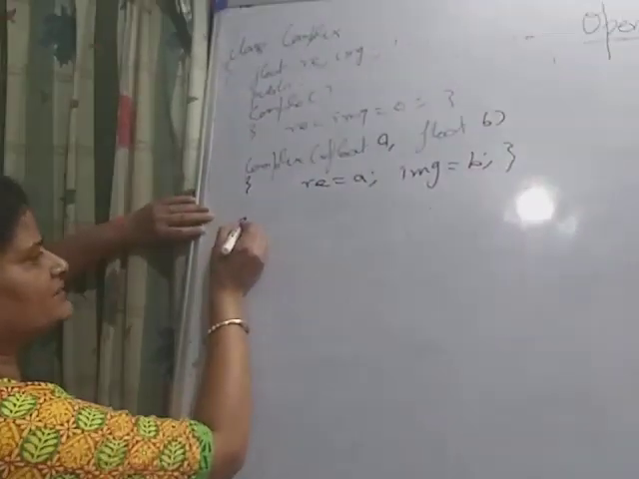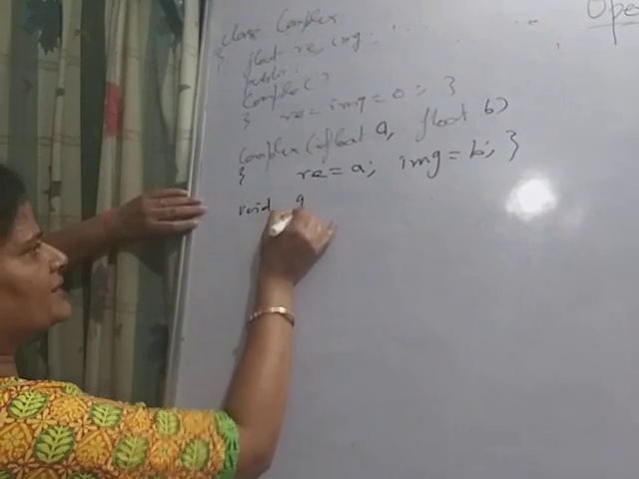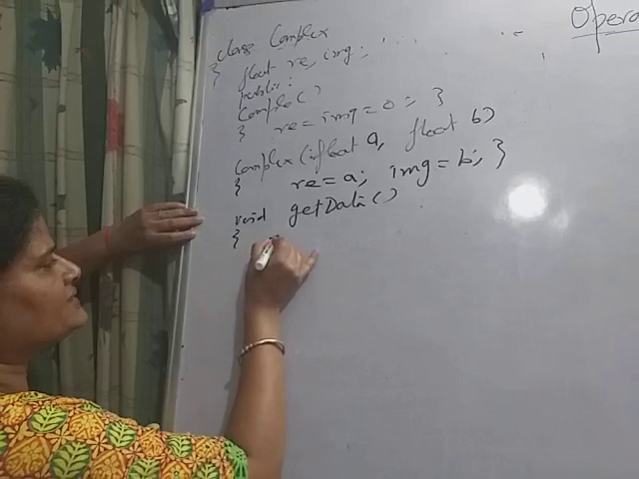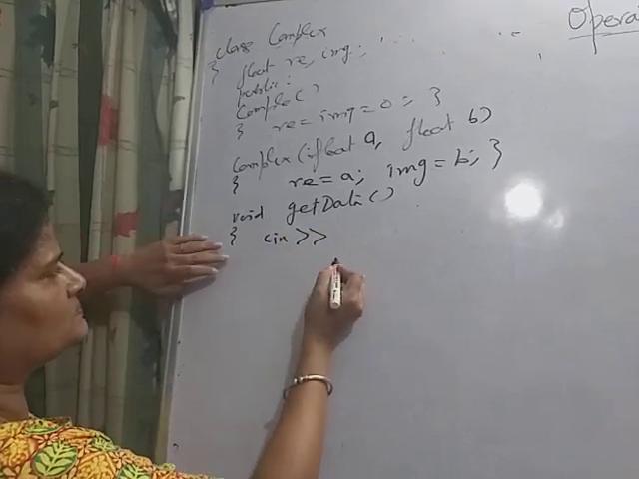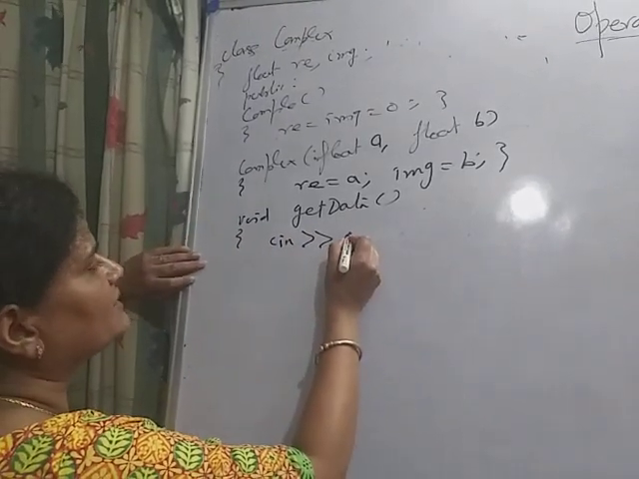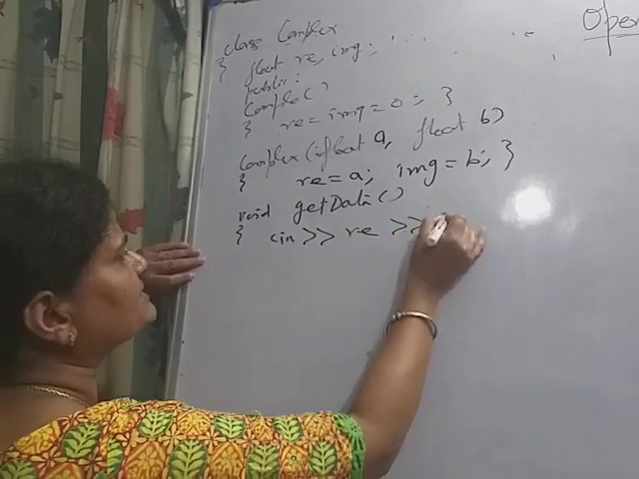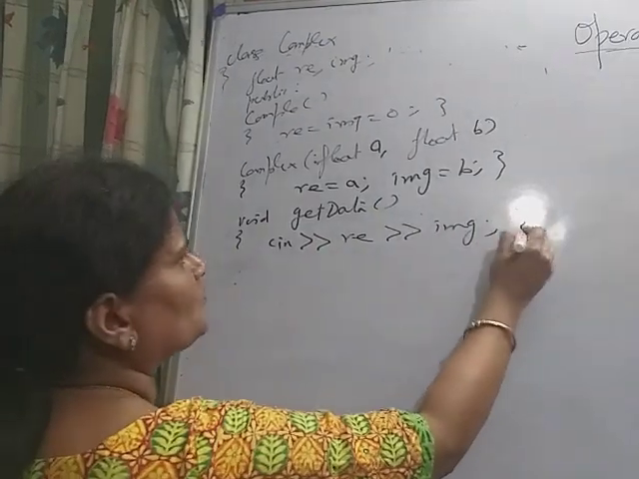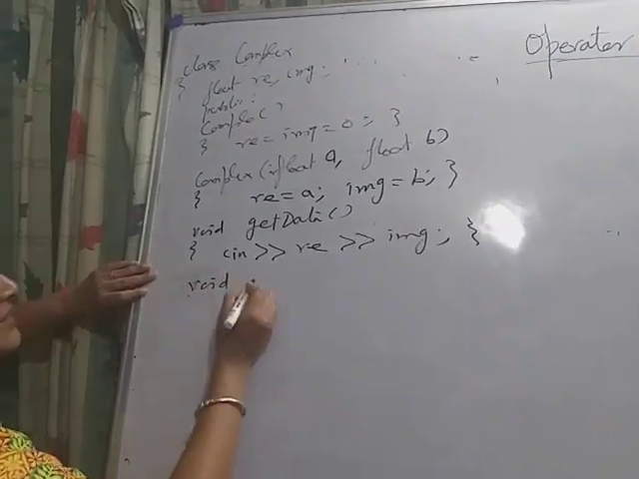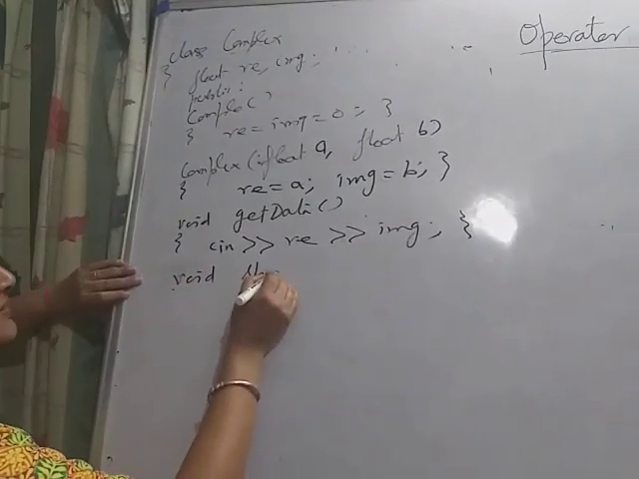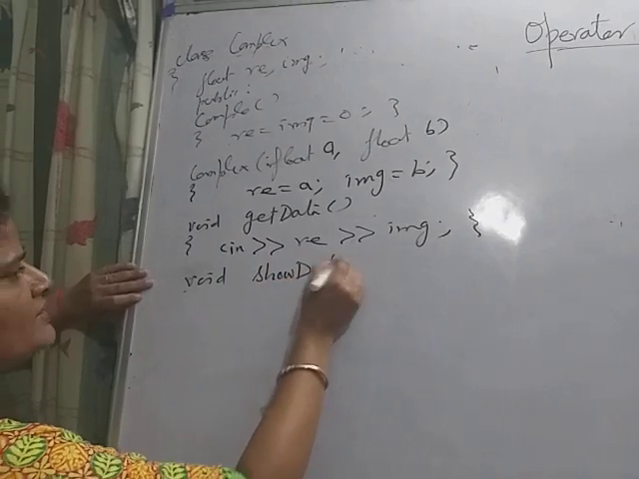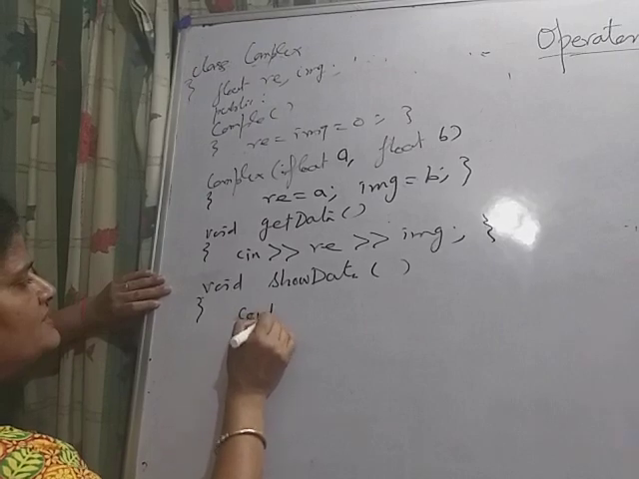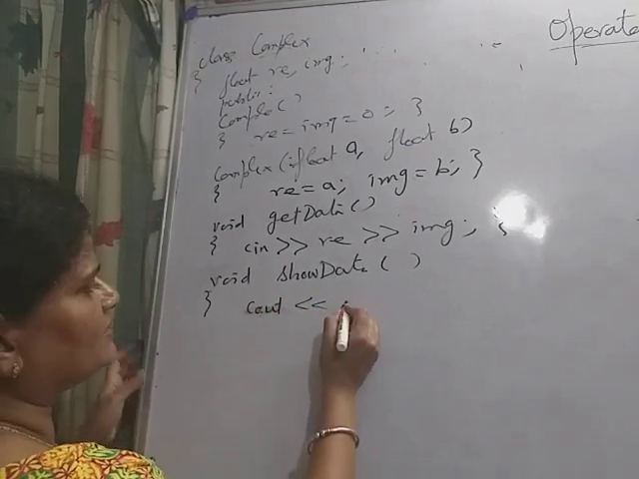Here you can write the read function also, void get data, cin real and imaginary. You can ask from the user. And void show data to display the output, show data, cout real.